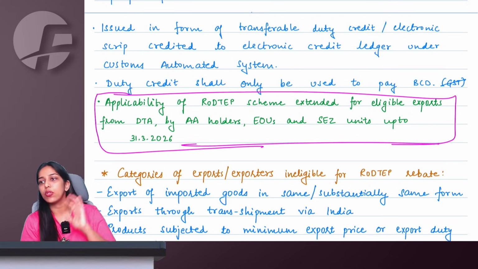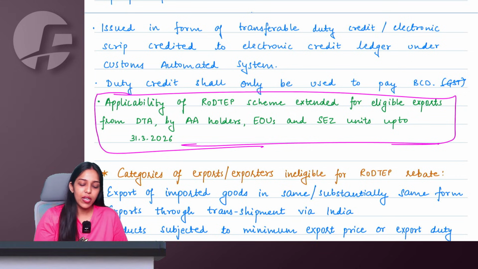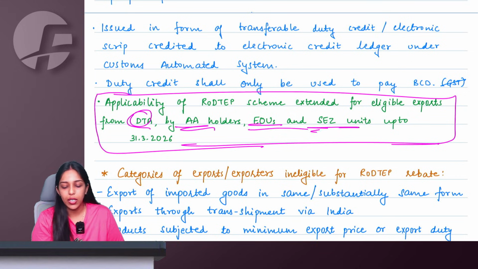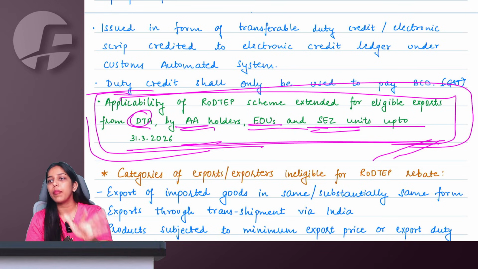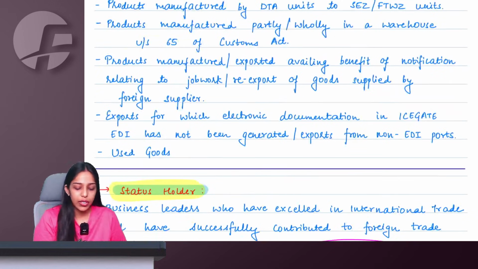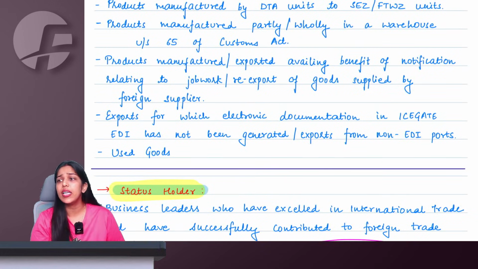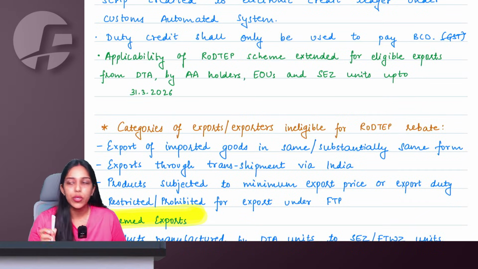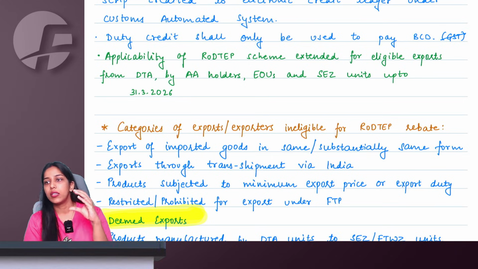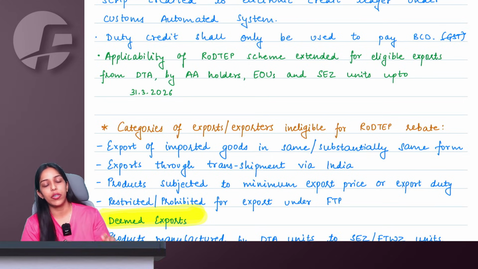So till March 2026 at least, and they might extend it further also. We are saying that for eligible exports from DTA, advanced authorization, export oriented units and special economic zones, the RoDTEP scheme is applicable. They can take benefit of the RoDTEP scheme. Earlier they were given in the ineligibility part, but now they are eligible to take the benefit of the RoDTEP scheme. This is the only amendment in foreign trade policy.